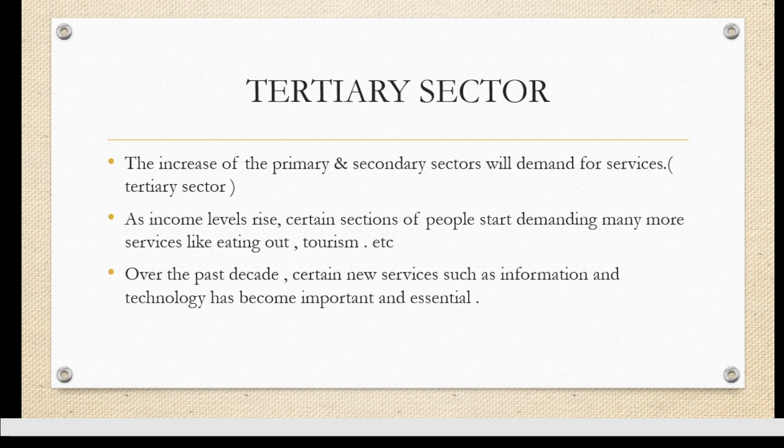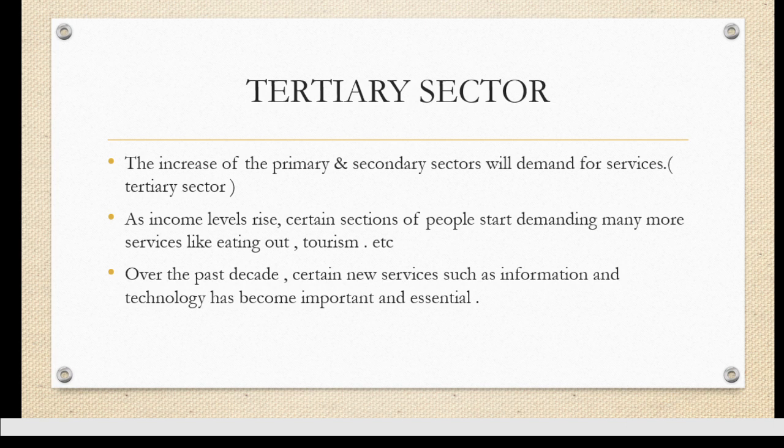क्योंकि income level has been increased, लोगों का income level increase हो गया, per capita income has been increased because of the tertiary and secondary, तो demand भी increase हो गई है. Tourism has increased, people prefer eating out, and such things have started, which has resulted in the increase in the tertiary sector. क्योंकि tertiary sector is the one which is going to provide such services to us.